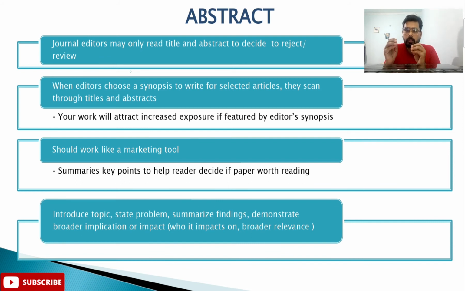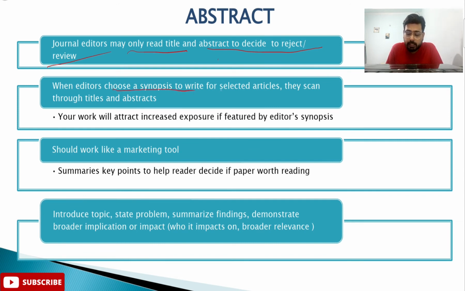If the editor of that journal is not impressed by that abstract, he's not going to look at the complete paper. No matter how wonderful your research is, if he's not happy with your abstract, he will not simply pursue your manuscript to the next stage. The reason being, they are very busy. They don't have time to read the complete manuscript. So journal editors may only read the title and abstract to decide whether to accept or reject your manuscript.